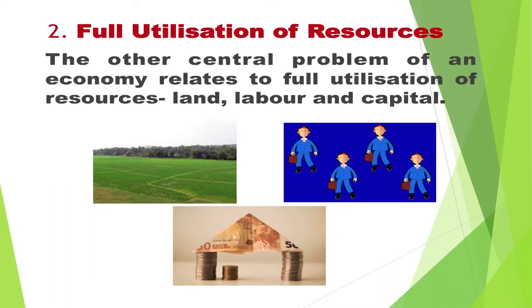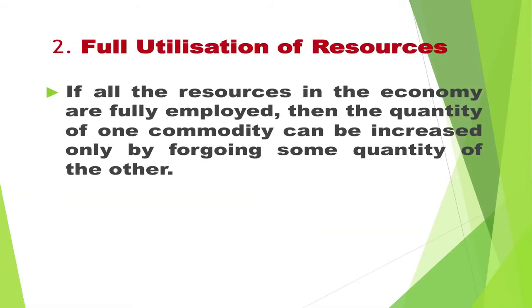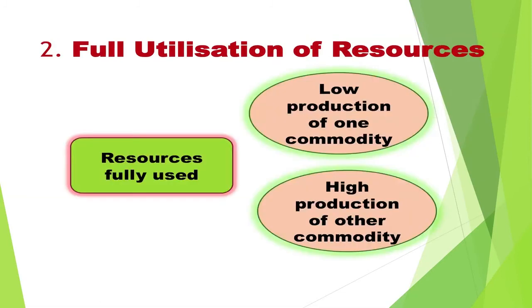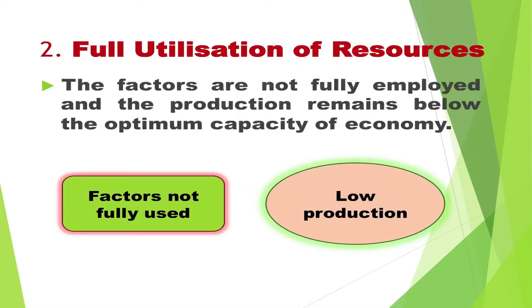The second central problem of the economy is full utilization of resources. The other central problem of an economy relates to full utilization of resources: land, labor, capital. You have seen that you can have more of bicycles by sacrificing some amount of wheat. If all the resources in the economy are fully employed, then the quantity of one commodity can be increased only by foregoing some quantity of the other. This happens when production takes place efficiently, but in reality most of the time production does not take place efficiently. The factors are not fully employed and the production is below the optimum capacity of the economy.